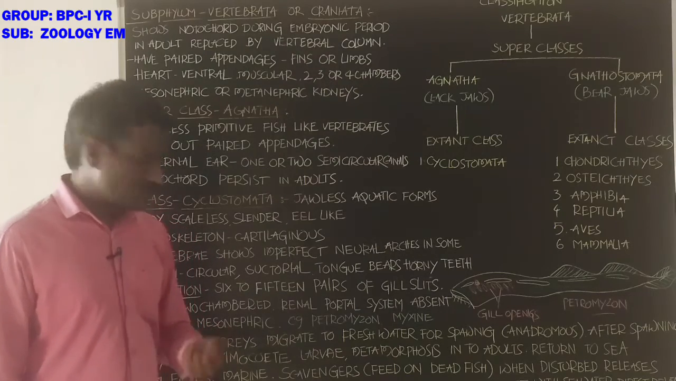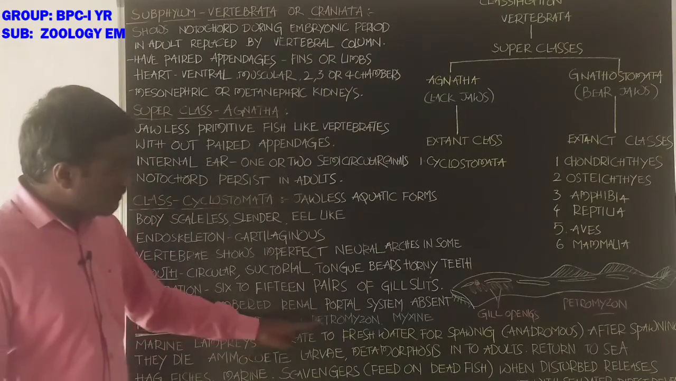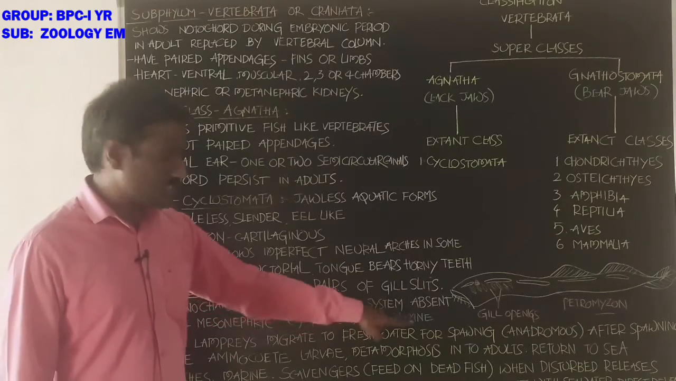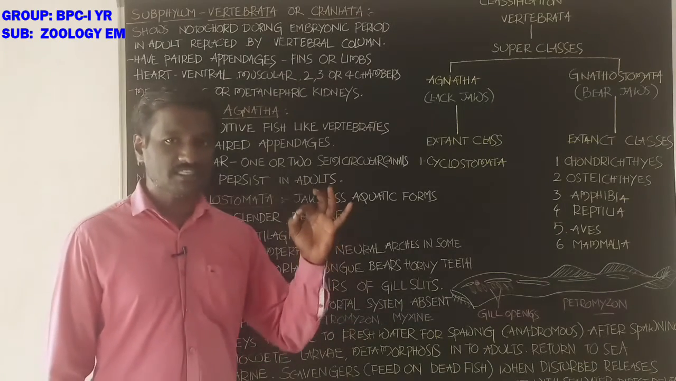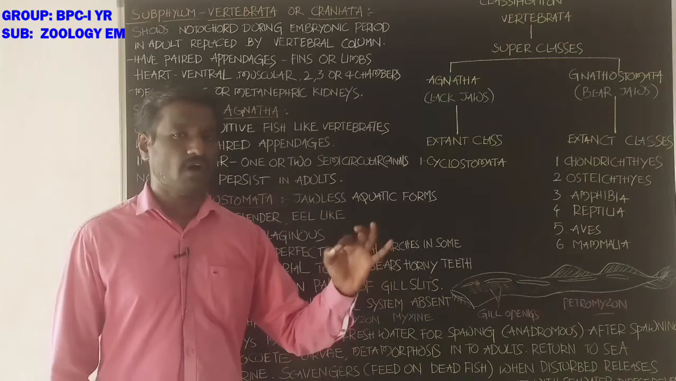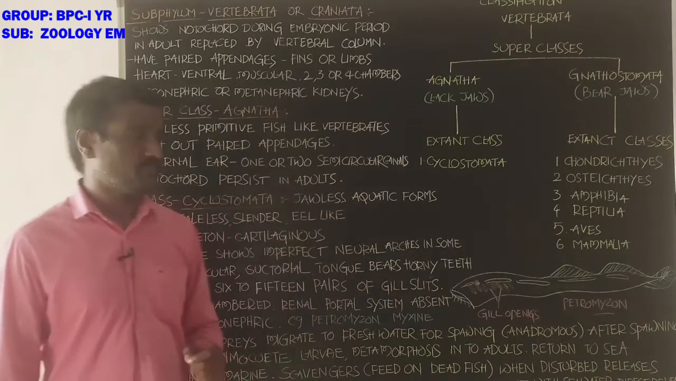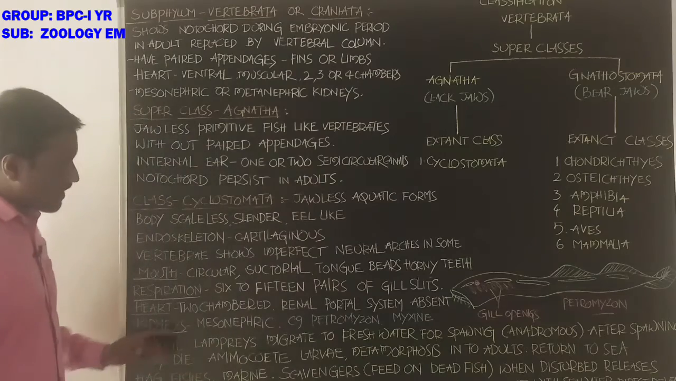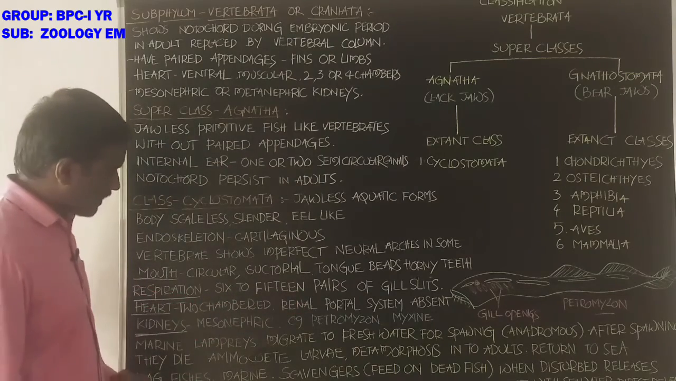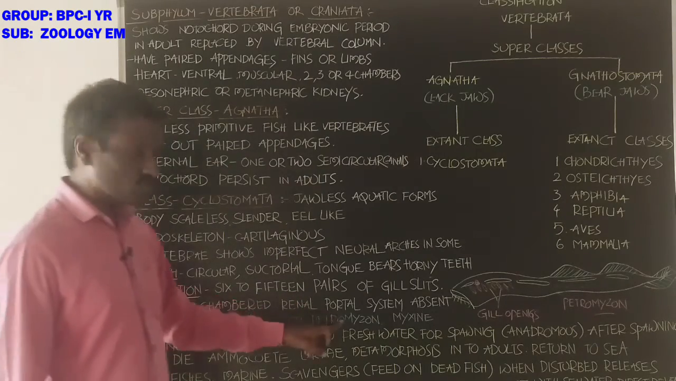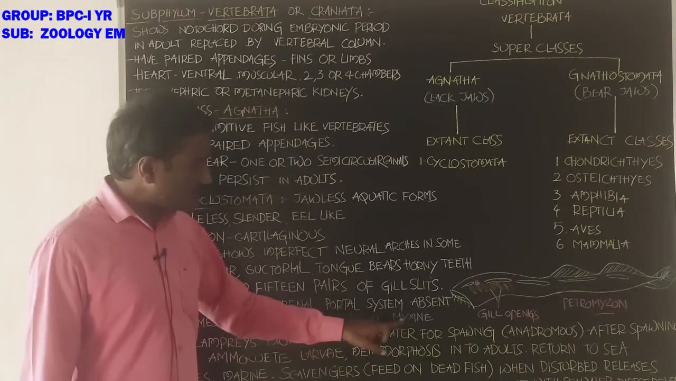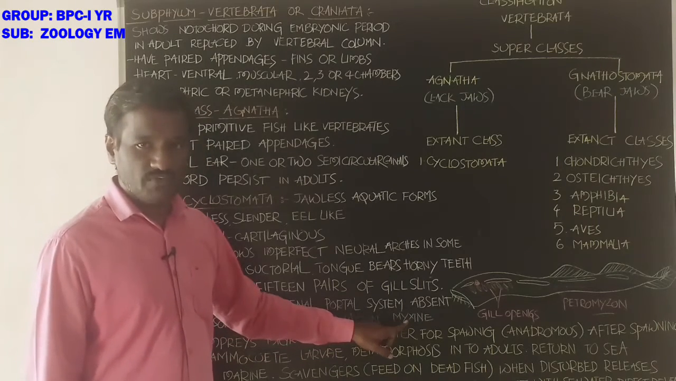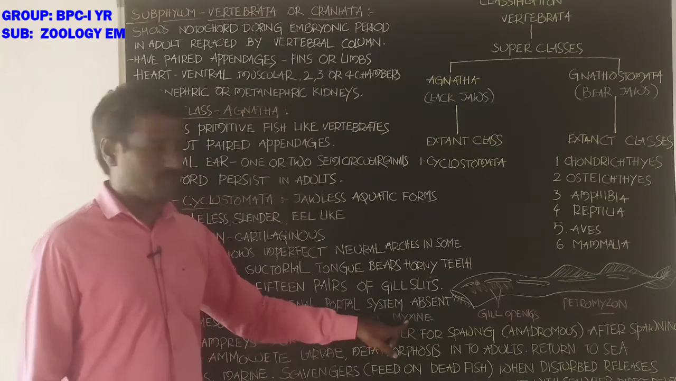Kidneys are mesonephric. Example, Petromyzon and Myxine. Petromyzon and Myxine are the examples for class Cyclostomata. Next, students, what about these two types of animals? Petromyzon is also called lamprey. Myxine is also called hagfish or slime eel.